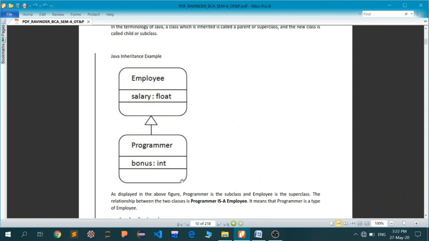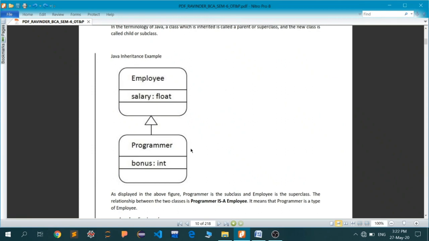This class has access to salary and all the other fields defined in Employee, and it has its own field, that is bonus. So you have got the point, that this coder is an employee at the end. It can access everything that is inside the Employee class, but it can add some things on its own.